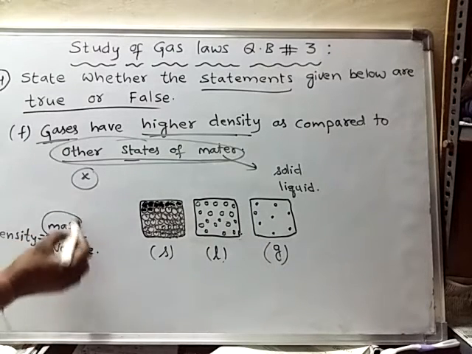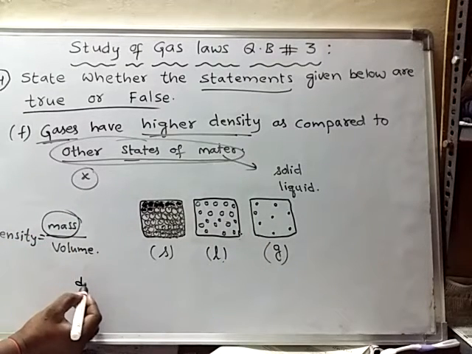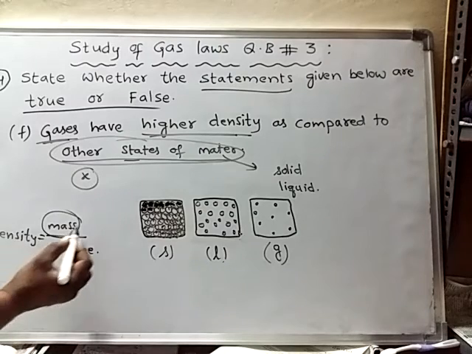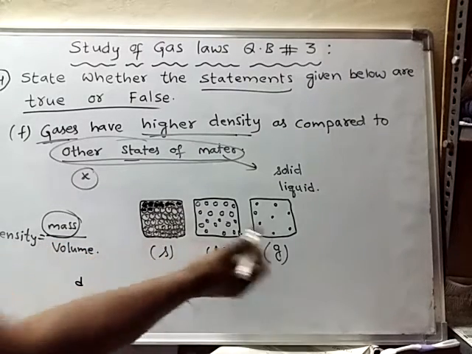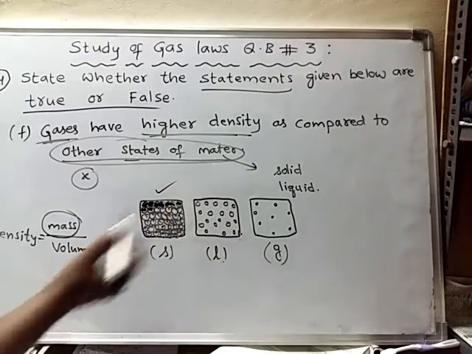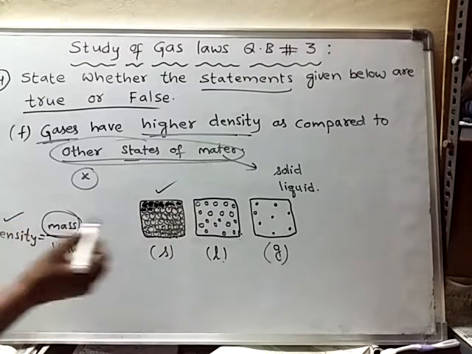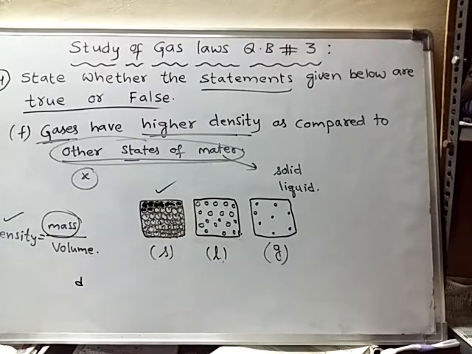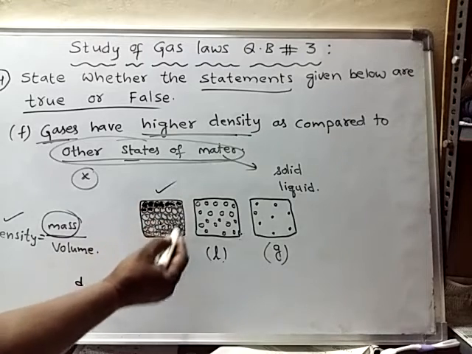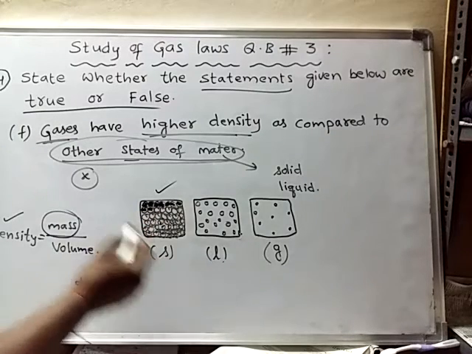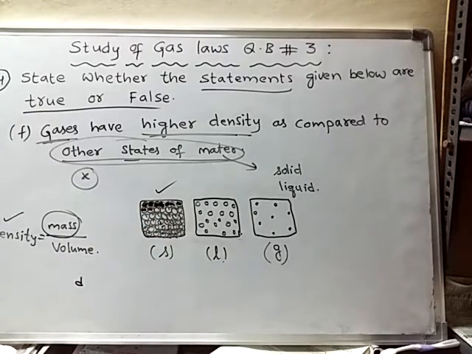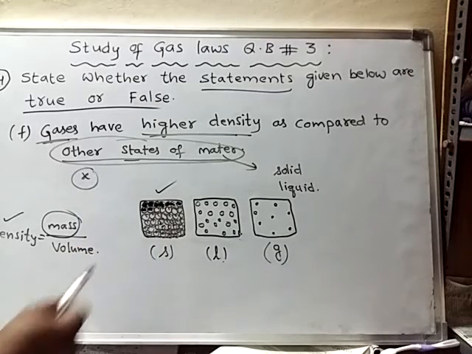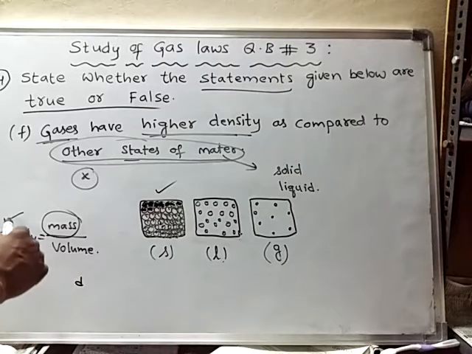When mass is more, always remember density is nothing but mass per volume. As volume is same and mass is more in this case, the density will be more in solid state. Because of the presence of a large number of molecules, more mass is present in the given volume. So that is why the density will be more.